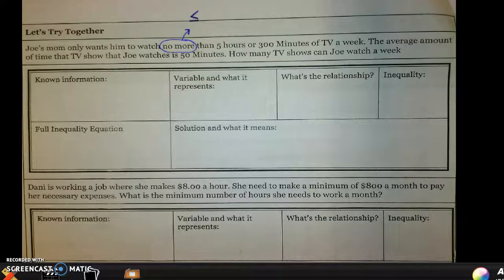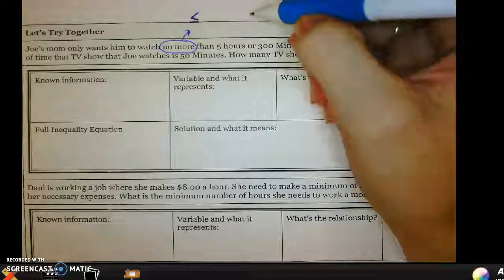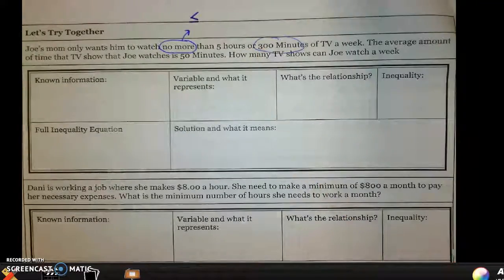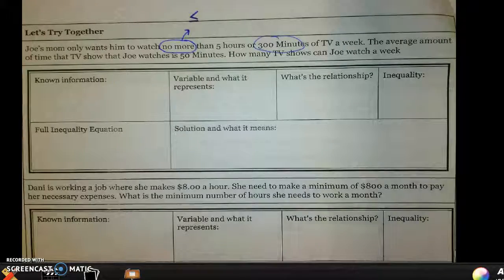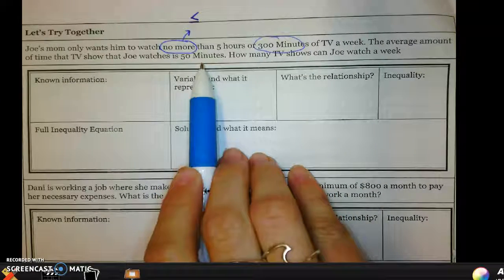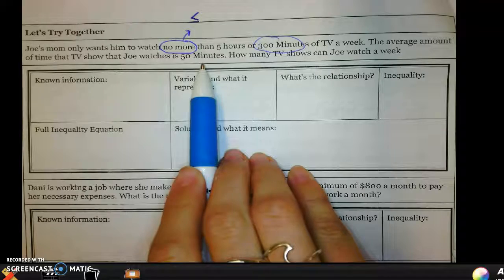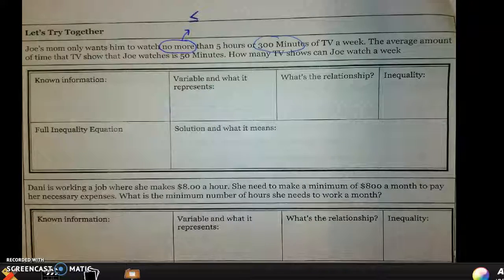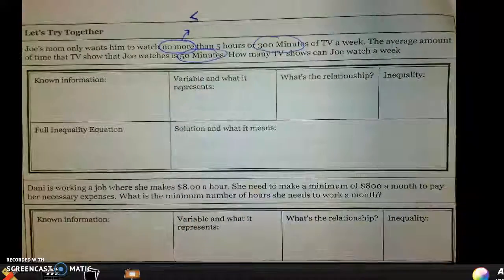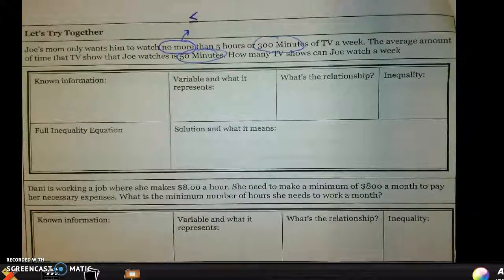All right, and then I know that he can't watch any more than 300 minutes. I'm going to circle the minutes because I'm given minutes down here again. So I'm going to ignore the 5 hours for now. The average TV show that Joe watches is around 50 minutes, and that's important for us to note as well. And then the question we're trying to answer, I'm going to underline that in red here, is how many TV shows can he watch a week?